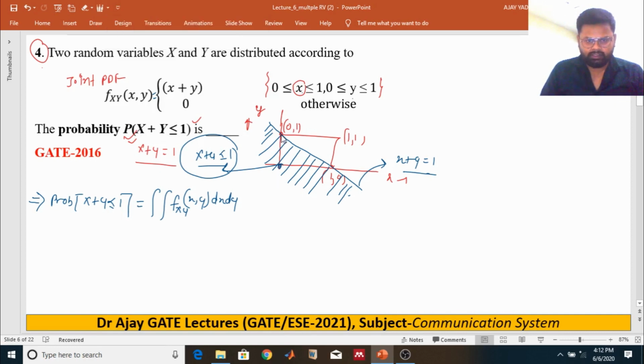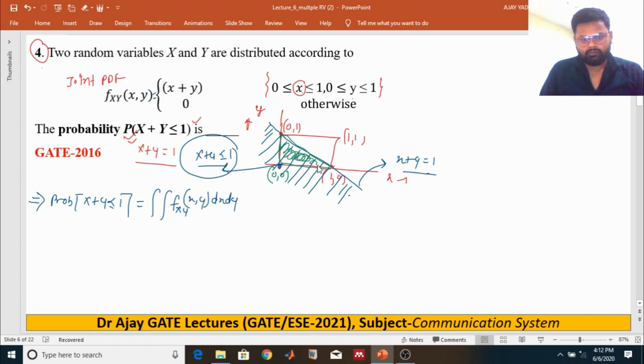Suppose this region, because beyond this point x will be 0, so we have to take 0, 0 into consideration. This region gives the probability.